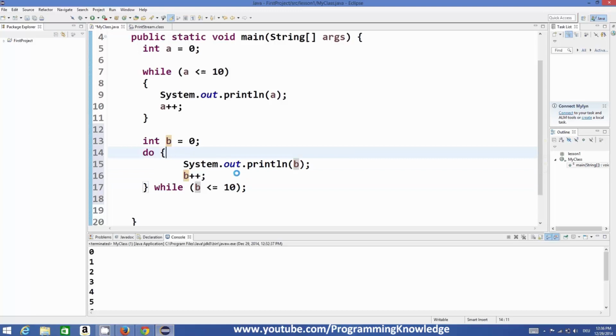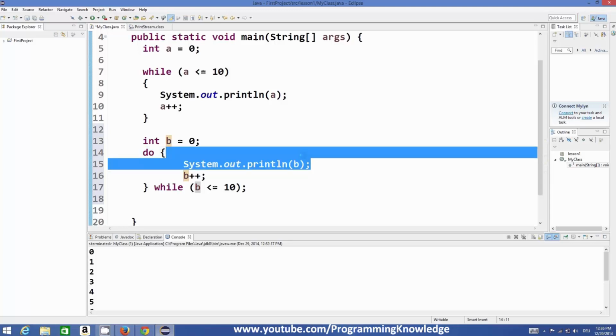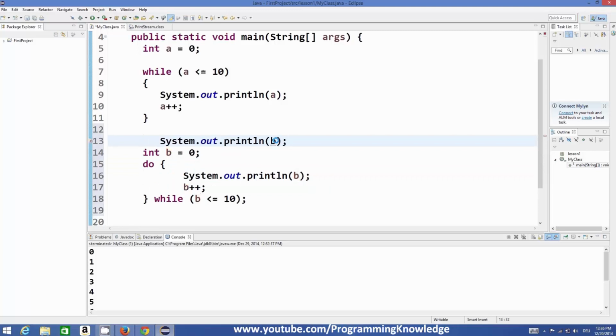Now let's see the basic difference between while and do while loop. Let's print some line or something in between so that we know that while loop ends and do while loop starts. So this will be the separator between the two lines, right?